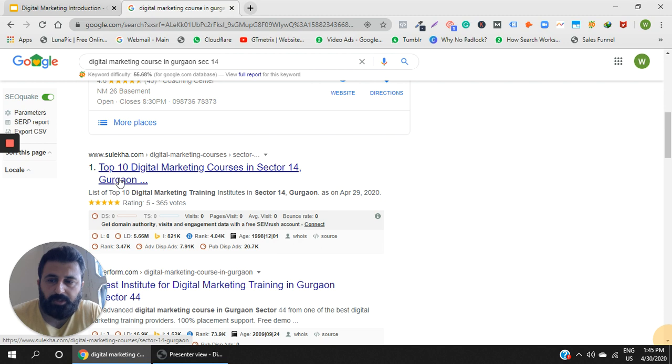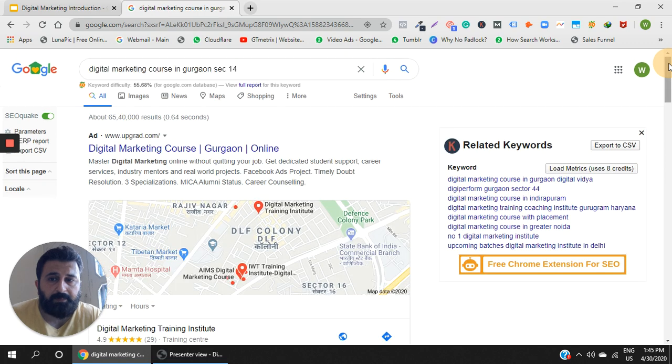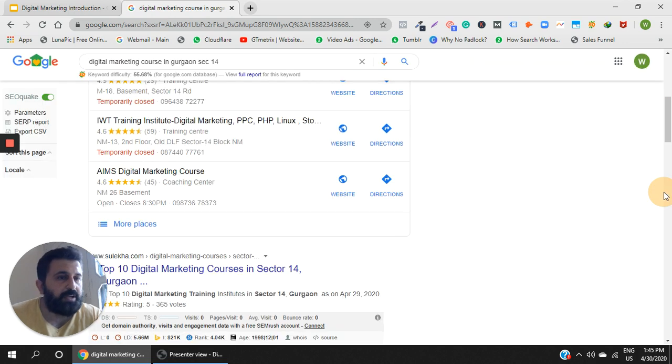They have adhered to the norms of Google. They are practicing SEO for their results, and that is why they are coming on the first page in competition with Upgrade, who is paying per click. So while Upgrade is paying per click, Sulekha is not paying per click. You can give them as many clicks as you want, and they would not pay.